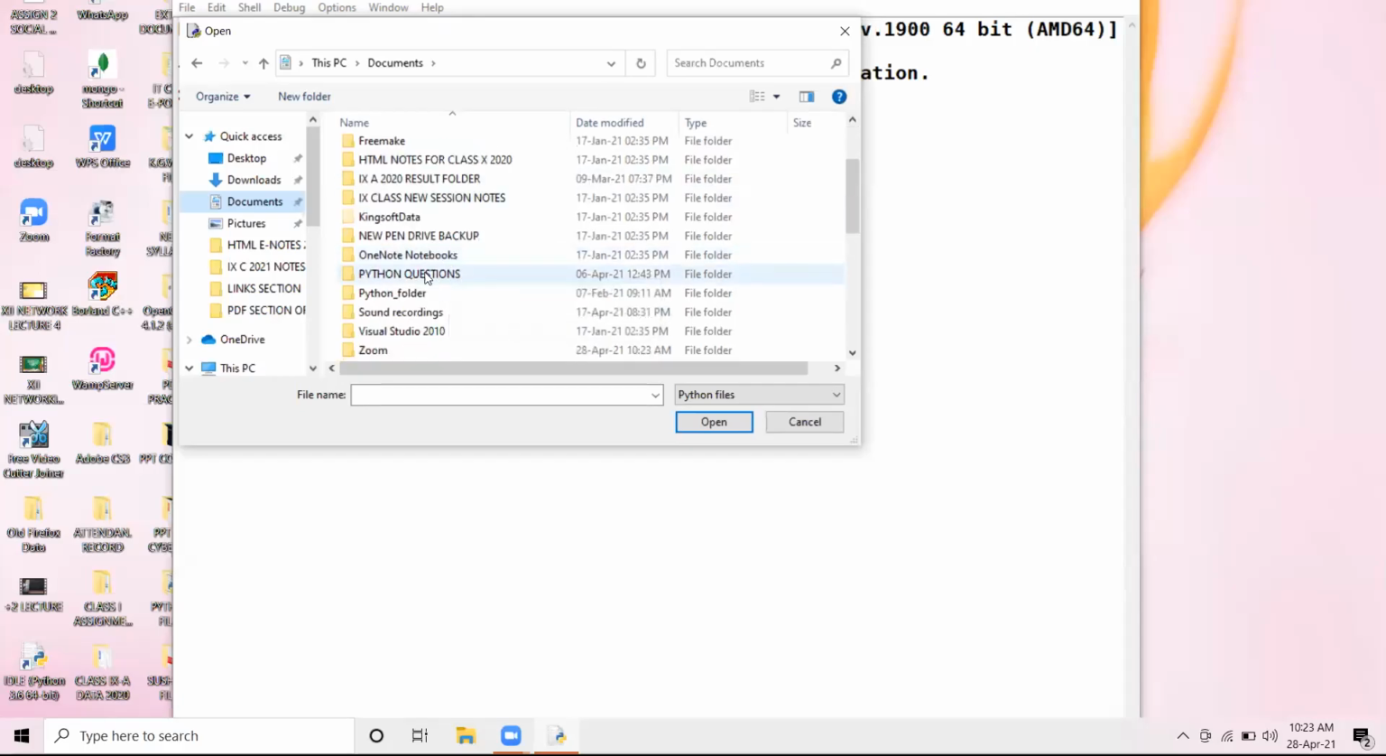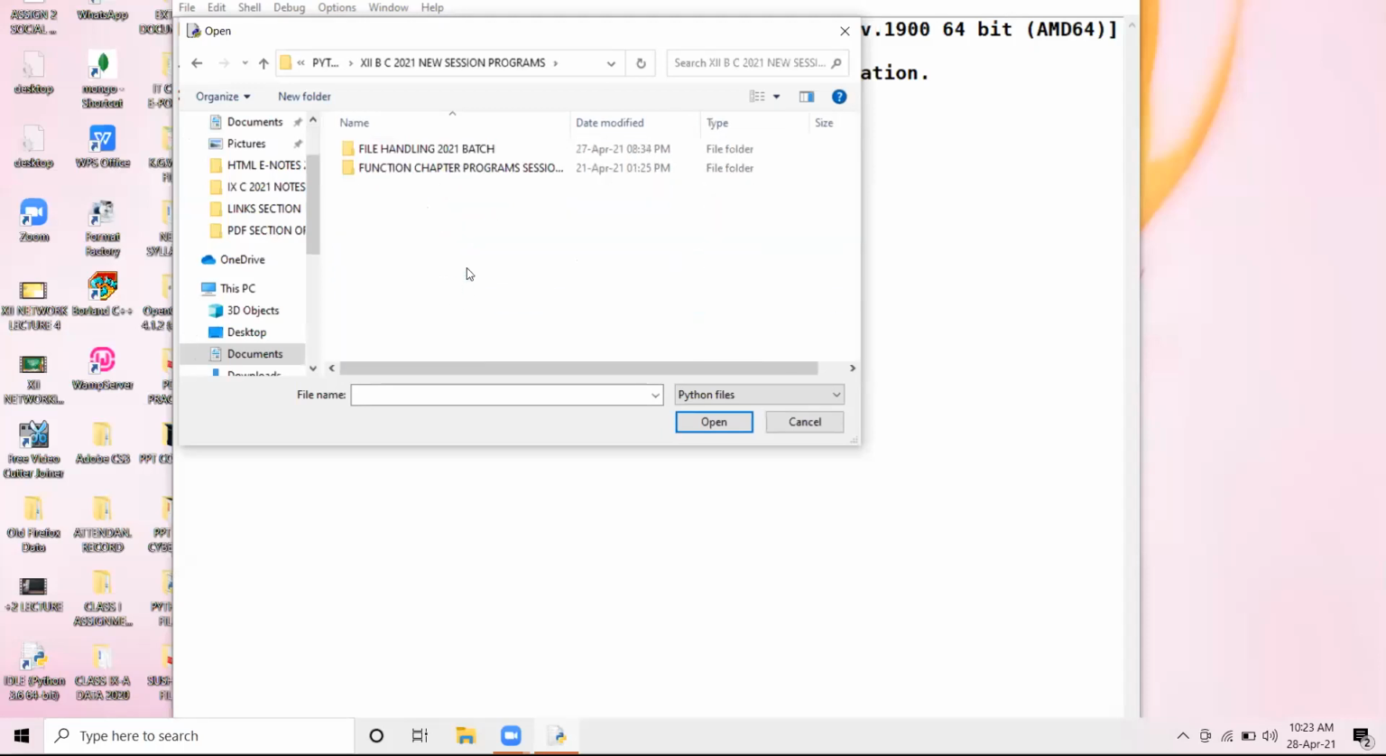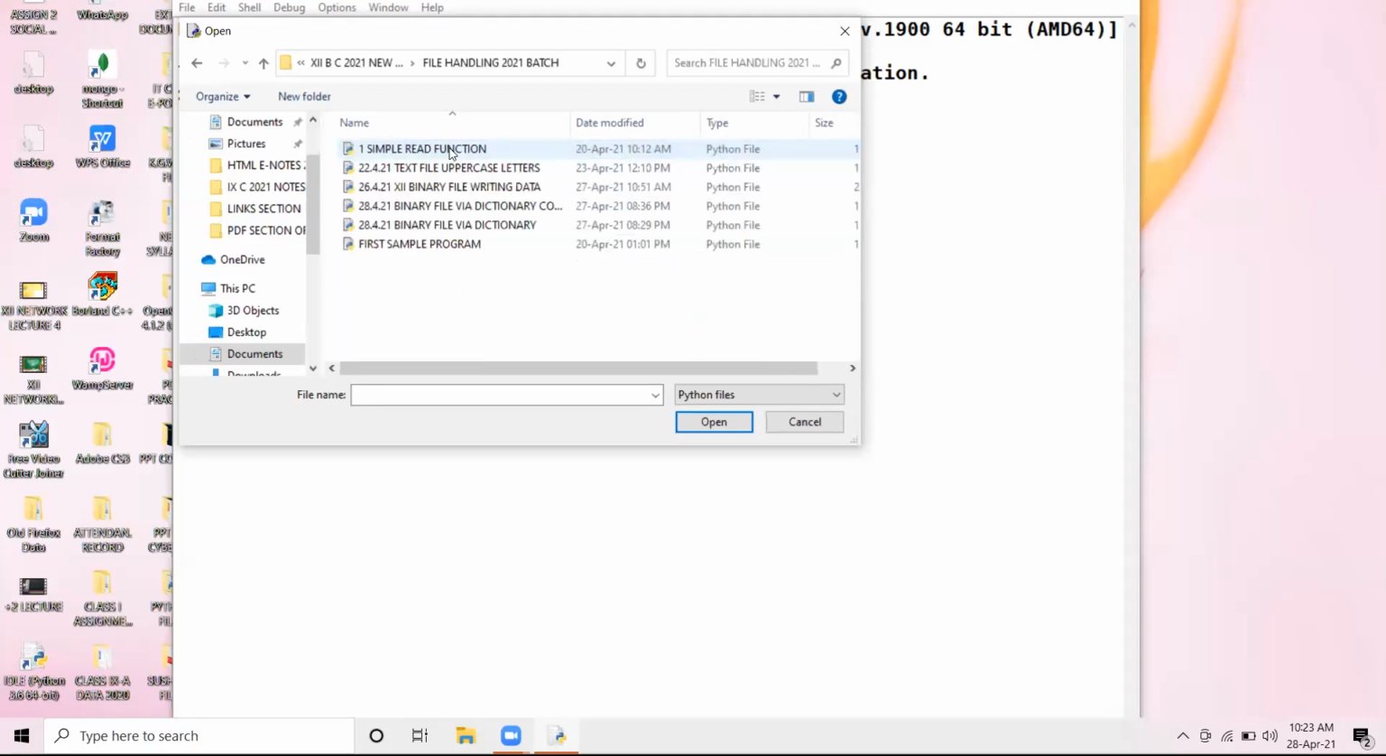How to store a dictionary inside your binary file. Today our topic is that, right?